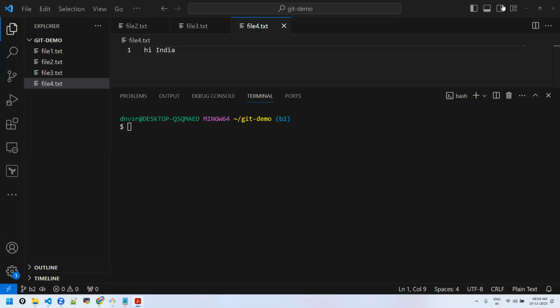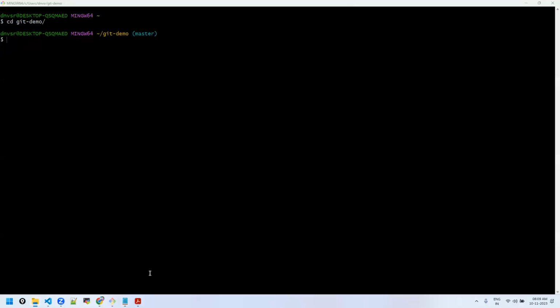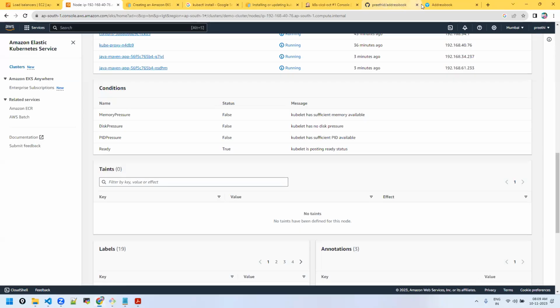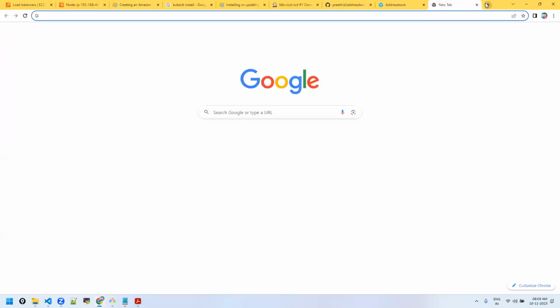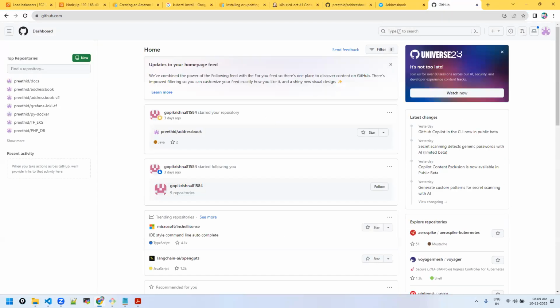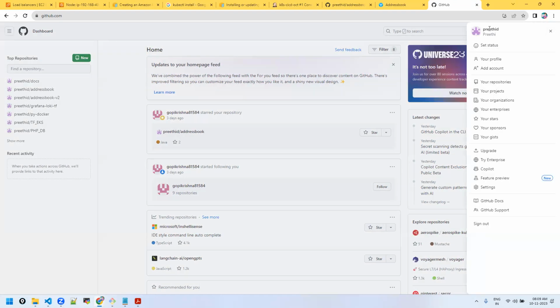You can just go to the browser and go to github.com. Just like a Gmail account, you can create a free account here. You will get some username and password like this. This is my username, and you can create your account here, a free account.